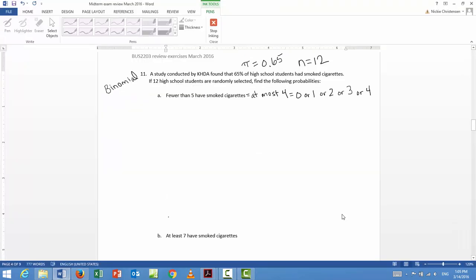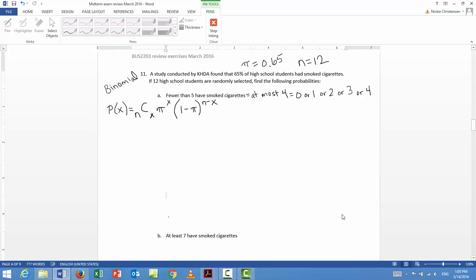Okay, so the formula tells us that the probability of a certain number is a combination, nCx, and we'll talk about how to find that on your calculator, times the probability of success to the x power, and then we take that times the quantity 1 minus the probability of success, to the n minus x power.